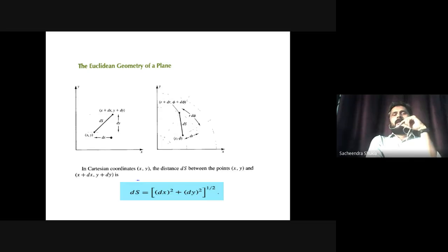For example, a sphere will remain a sphere if I use Cartesian coordinates, if I use polar coordinates, if I use any other absurd coordinate system you have built on that surface. So on the left-hand figure, in Cartesian coordinates x, y, the distance ds between the points (x, y) and (x plus dx, y plus dy), you all know Pythagoras' theorem. It's a very simple result. ds squared is dx squared plus dy squared, square root. It's a well-known result.